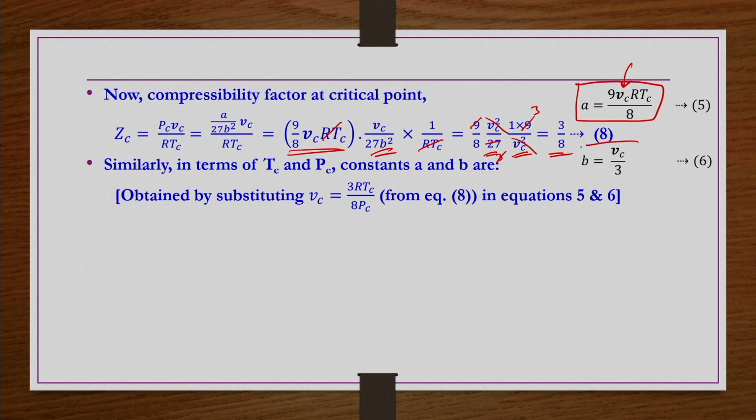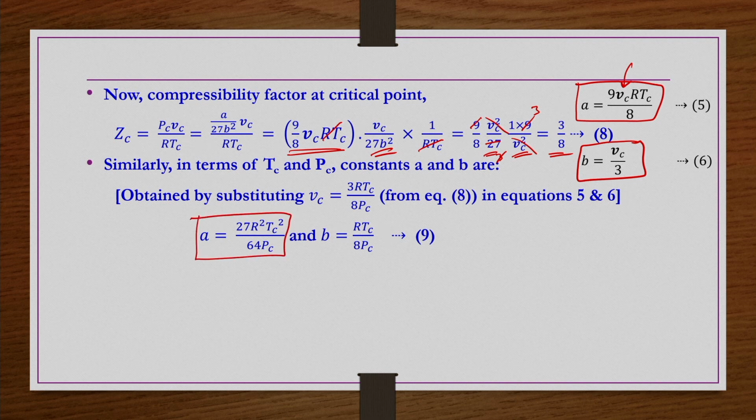Similarly, here in this equation for b, that we also have got, in place of Vc, you write 3 RTc by 8 Pc. Then you will get a is equal to 27 R square Tc square by 64 Pc, whereas b you will get RTc by 8 Pc. This is what you get.